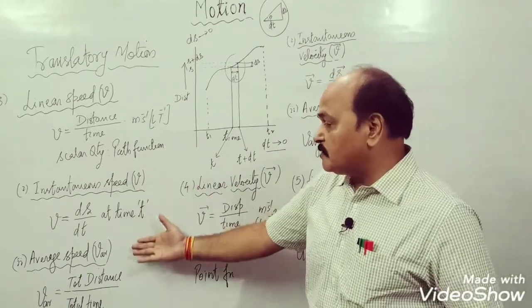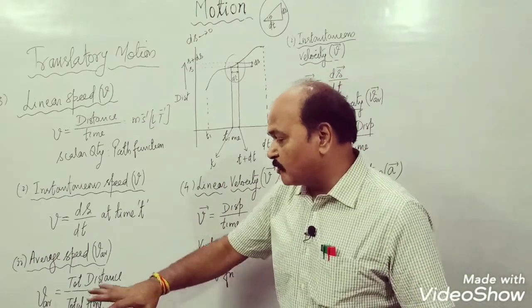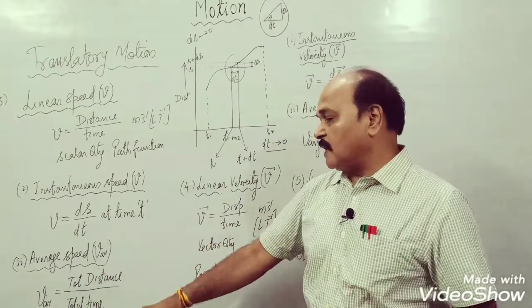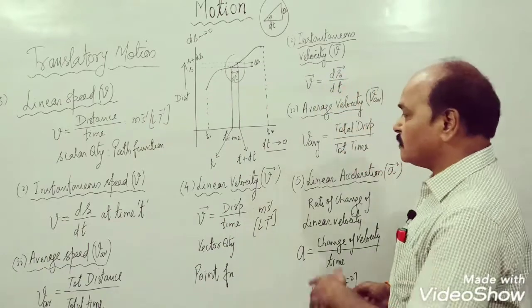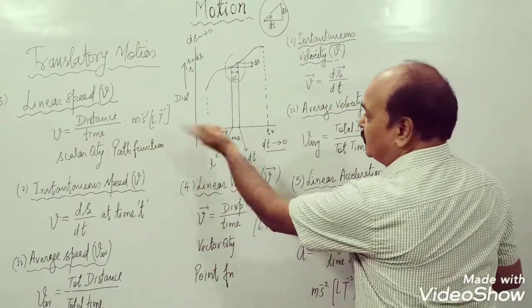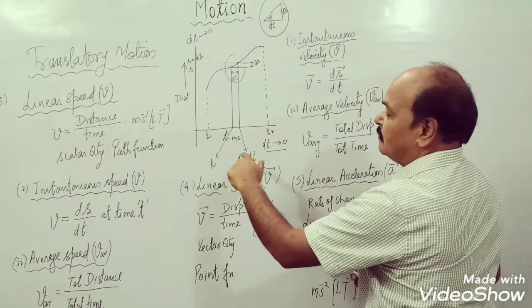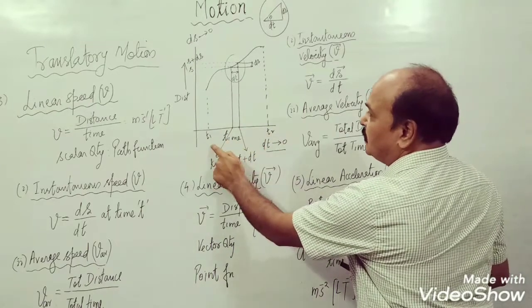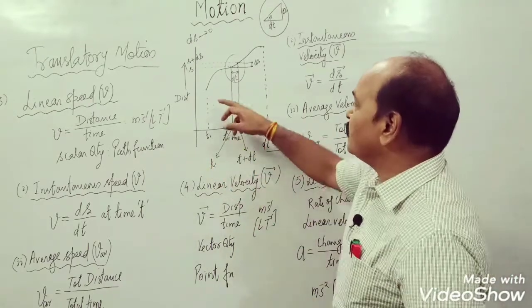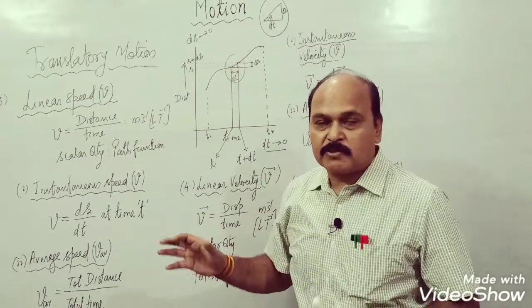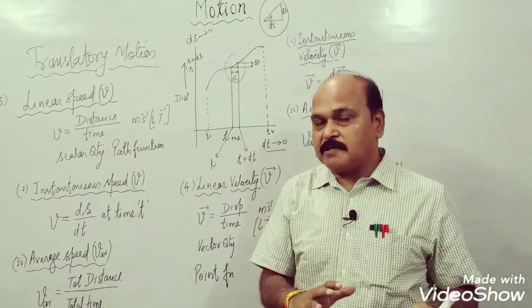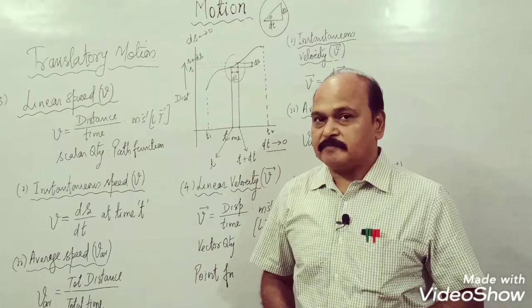And as far as average speed is concerned, it is the ratio of total distance covered to total time taken. If it is asked what is the average speed of the journey of the train or the object, well, the total time is t2 minus t1, and the distance covered is the length of the path. The total distance divided by total time is average speed.